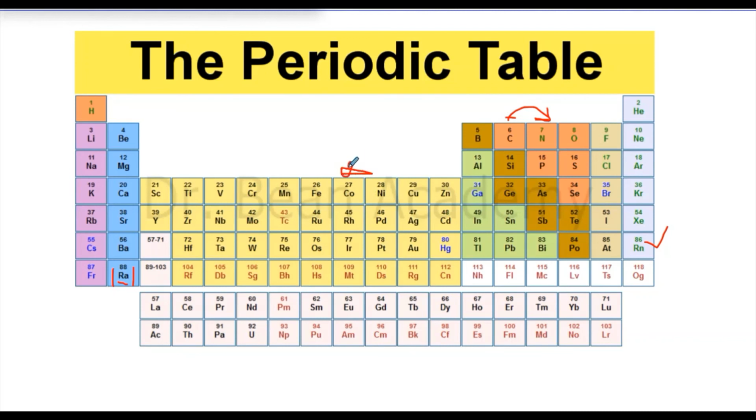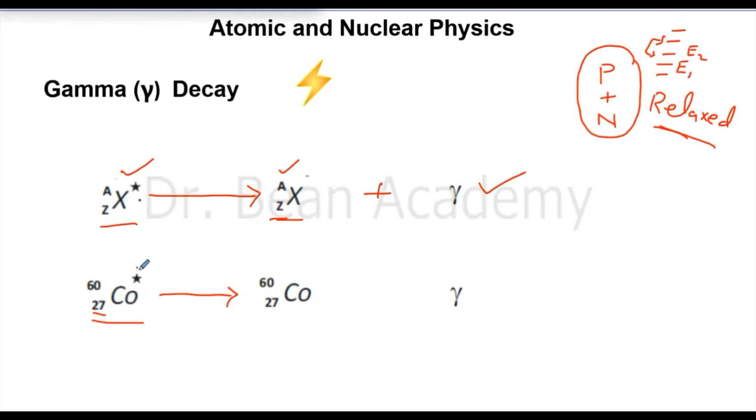You see? If it is excited, as it is shown with a star on top of it, it will go back to a more relaxed or lower energy state of the nucleus by releasing a gamma ray. So its energy will be reduced. It is more stable.